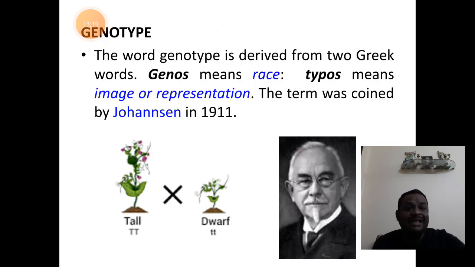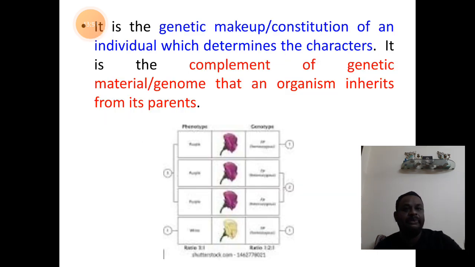To understand the concept of genotype, we know that the plant is tall. That is the phenotypic character. Tallness is the phenotypic character. So what is responsible for this tallness? We have represented it as capital T, capital T. That representation of the gene, or the allelic form of the gene responsible for the expression of the character, is called the genotype. So, in simple terms, it is the representation of the gene.